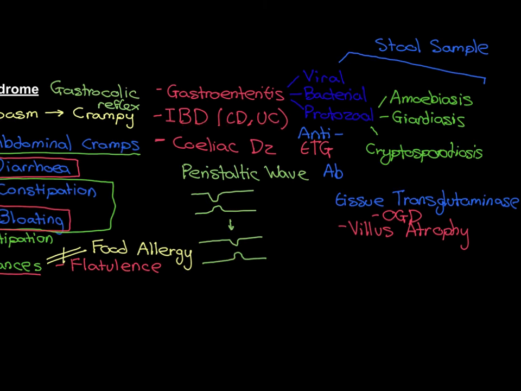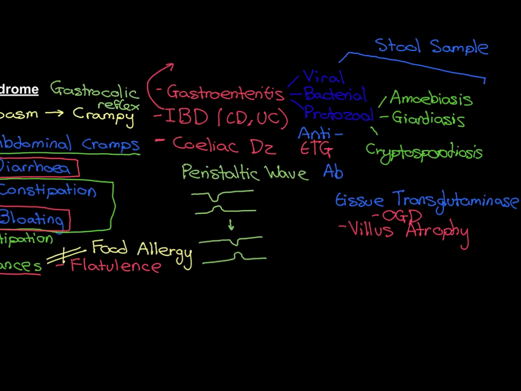IBD then, finally, how do we check for inflammatory bowel disease? Well, one of the common tests that we do for this is we test for fecal calprotectin, and we also look at the inflammatory markers within the bloodstream. Now, of course, all of these things, and I'll write them down in a moment, could also be positive in these other two as well, so gastroenteritis and celiac disease.